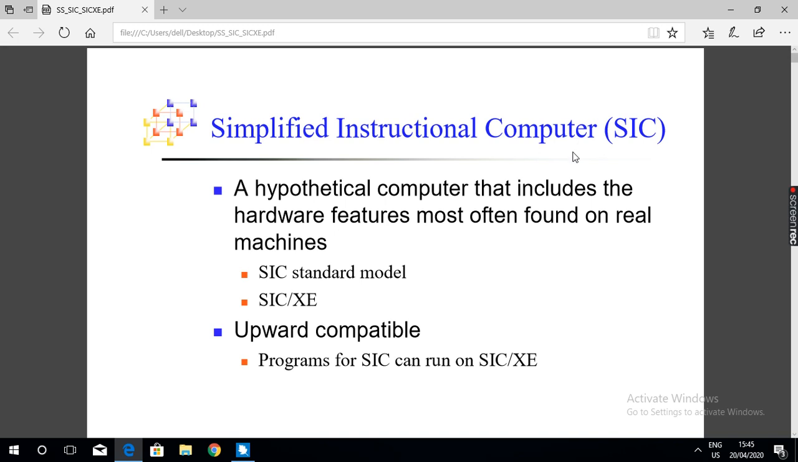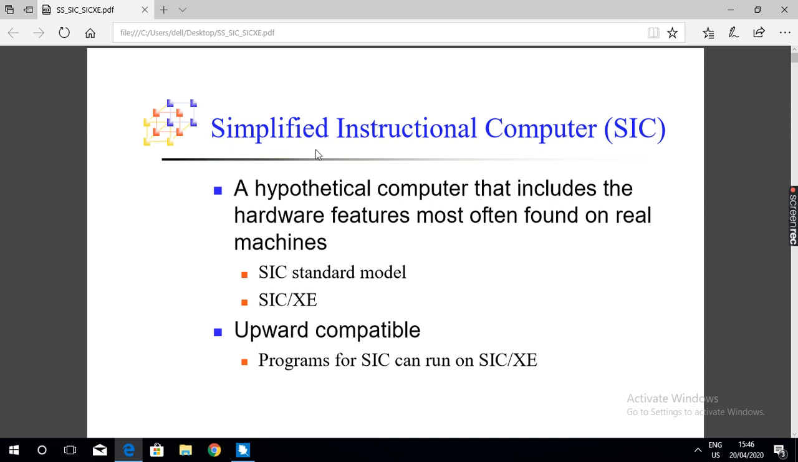So first we will imagine one computer with some architecture. For this computer, we will first become familiar with its complete architecture, this hypothetical imaginary computer. Later we will write programs and learn how to design assemblers for this computer.